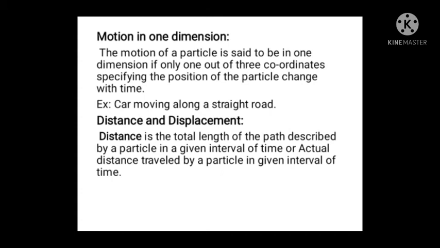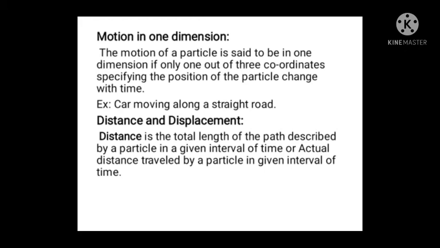To specify the position of particles, we need coordinates. In rectangular coordinates, as I said, there are 3 coordinates. If all the 3 coordinates change with time, then we can say the motion is 3-dimensional. Suppose only one coordinate changes with time, then the motion of the object is called one-dimensional motion.